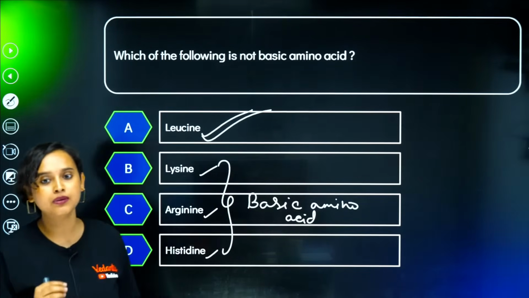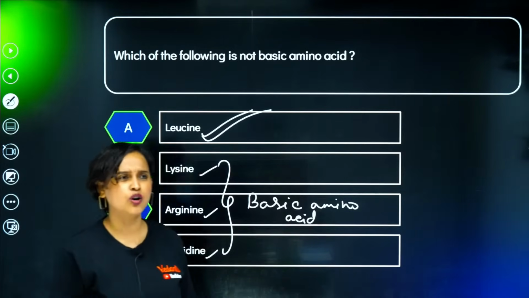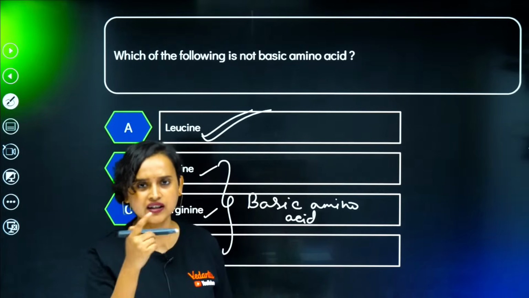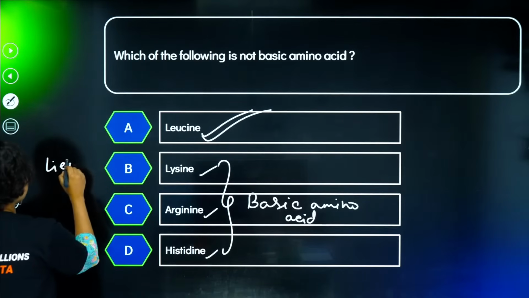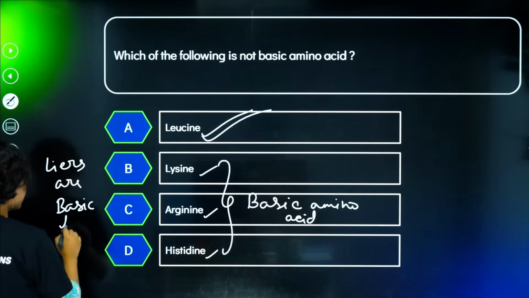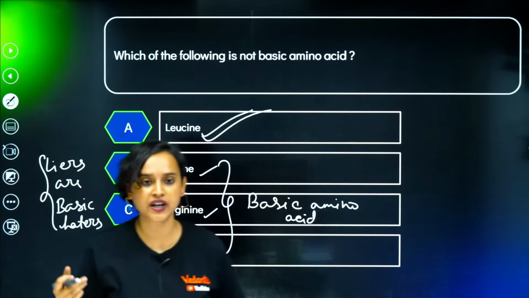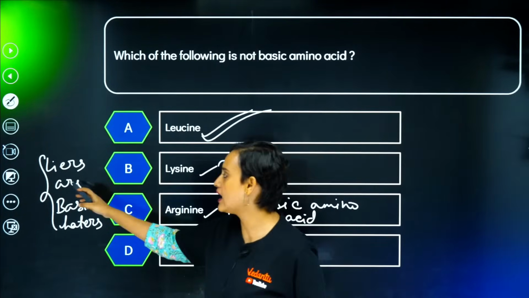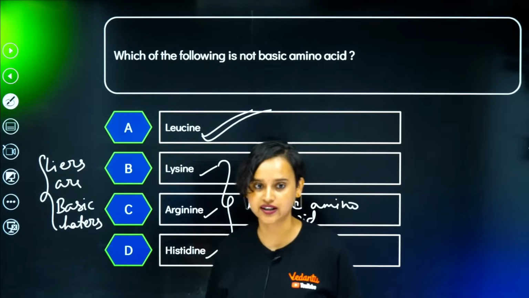Have a mnemonic maybe, like liars are basic haters. From there you can remember: liars are lysine, arginine, basic, histidine, haters.